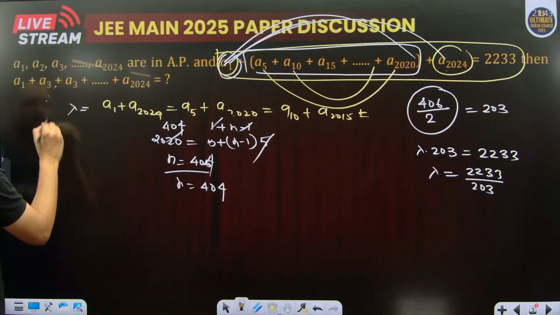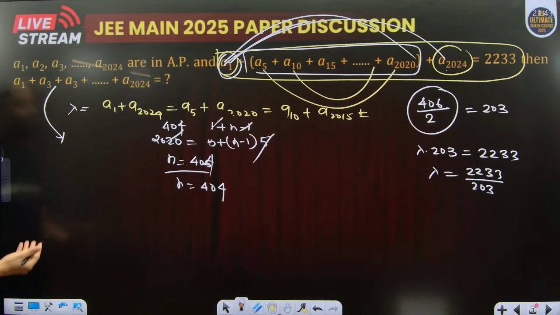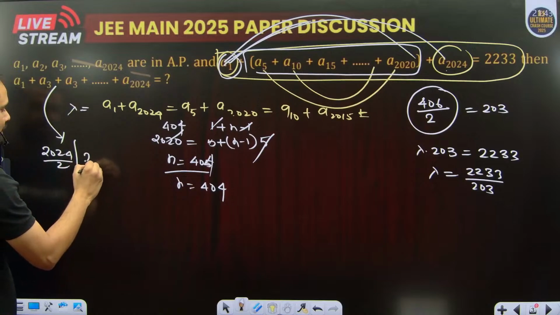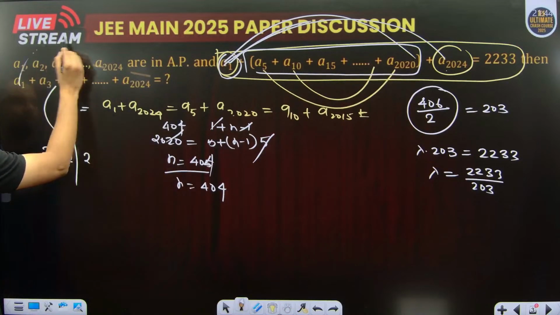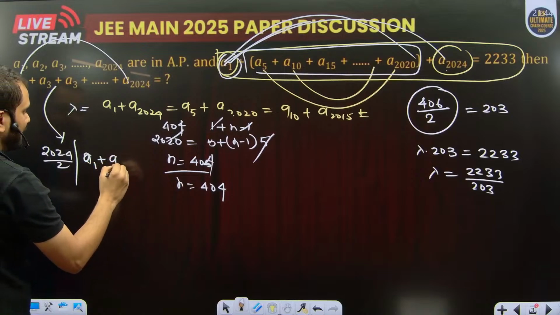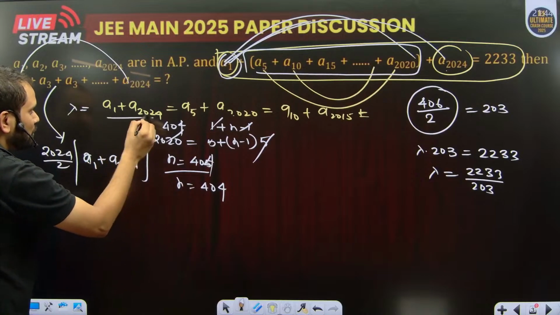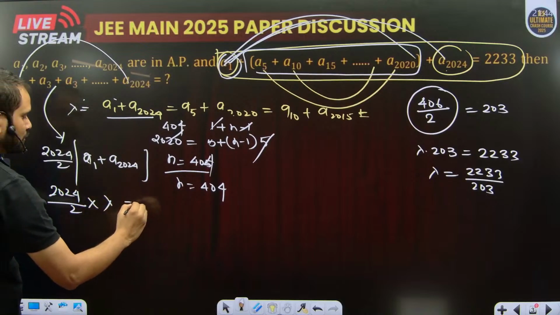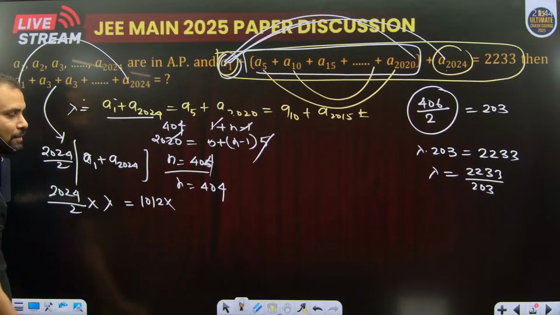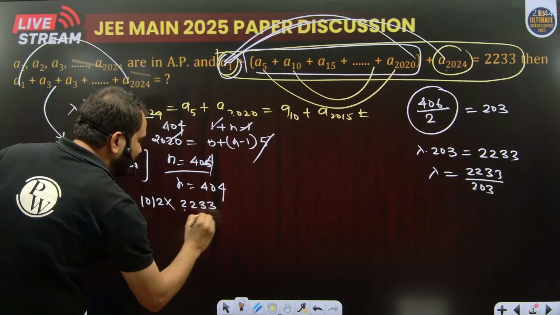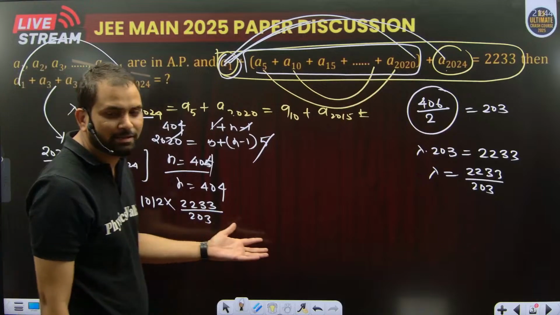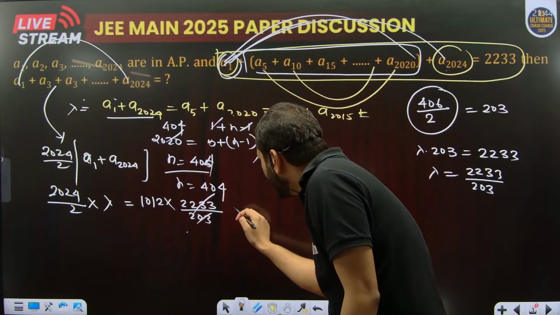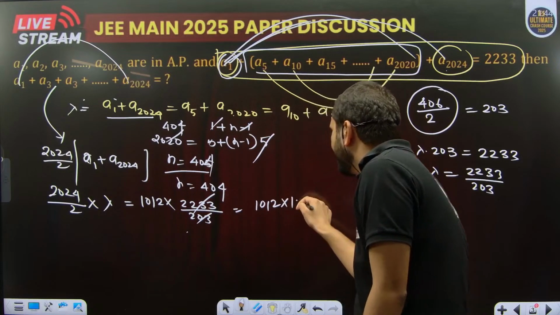Yes. Now what is the sum of that particular sequence? It's a simple AP. n divided by 2 into (2A1 plus (n minus 1)d), or we can say it is equal to first term plus last term, that is A1 plus A2024, which is equal to lambda. So 2024 divided by 2 into lambda is equal to 1012 multiplied by 2233 divided by 203. Now that is the simplified expression. You can cancel this, and it should be equal to 11. So 1012 multiplied by 11.